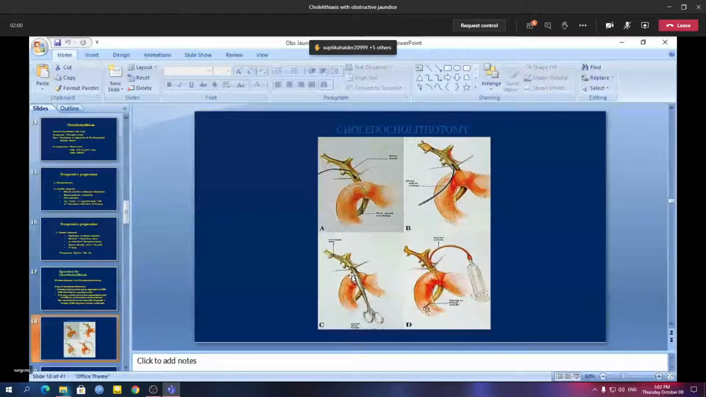And then this is the Desjardins choledochotomy forceps, and through this the stones are removed. Then irrigation is given into the common bile duct, so the stones come out.